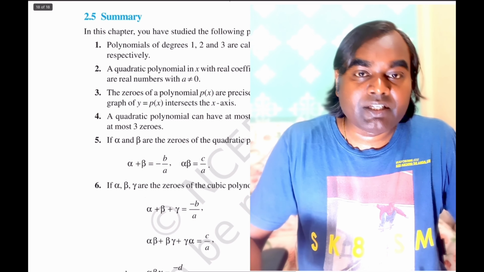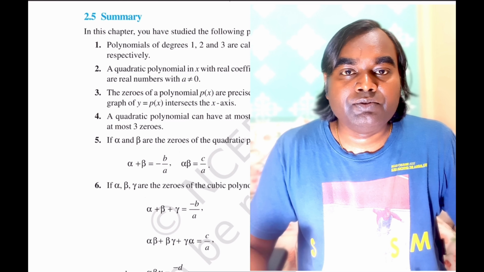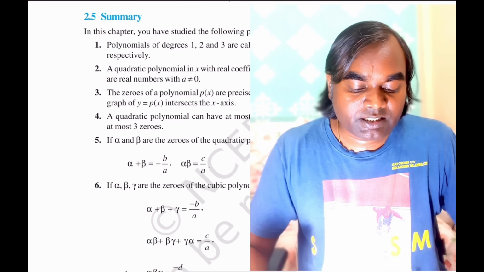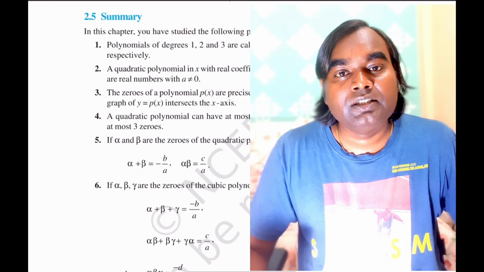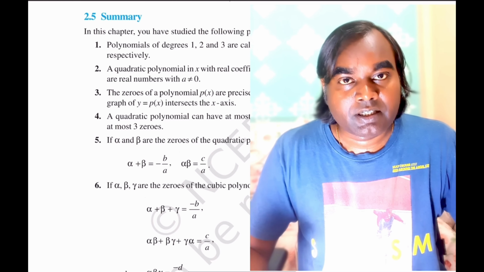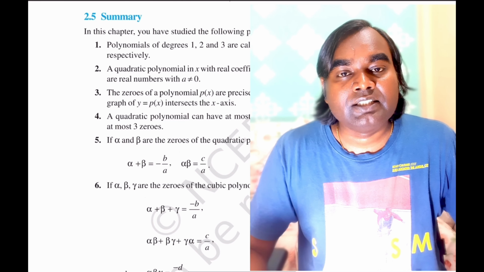Now summary of the video lecture. So friends, in this video lecture we have studied about the polynomials and recap of the previous chapter on the polynomial given in the class 9th.